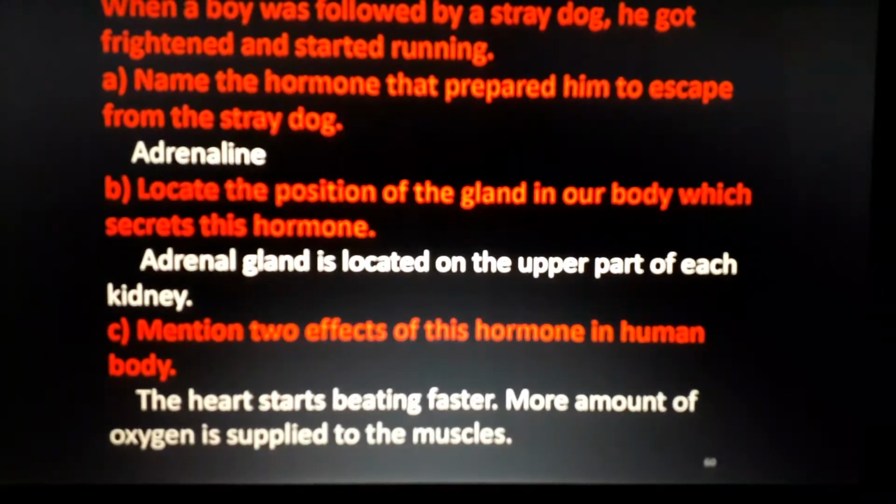Another three or four hormones we want to study more, like thyroid, pituitary gland, pancreas, and the testis and ovary, which are different in male and female. Okay, these hormones are the same: adrenaline, pituitary gland, thyroid, and pancreas are the same in all humans, but the testis and ovaries are different in male and female. Okay, testis is in male and ovaries are in female. That we will discuss later.